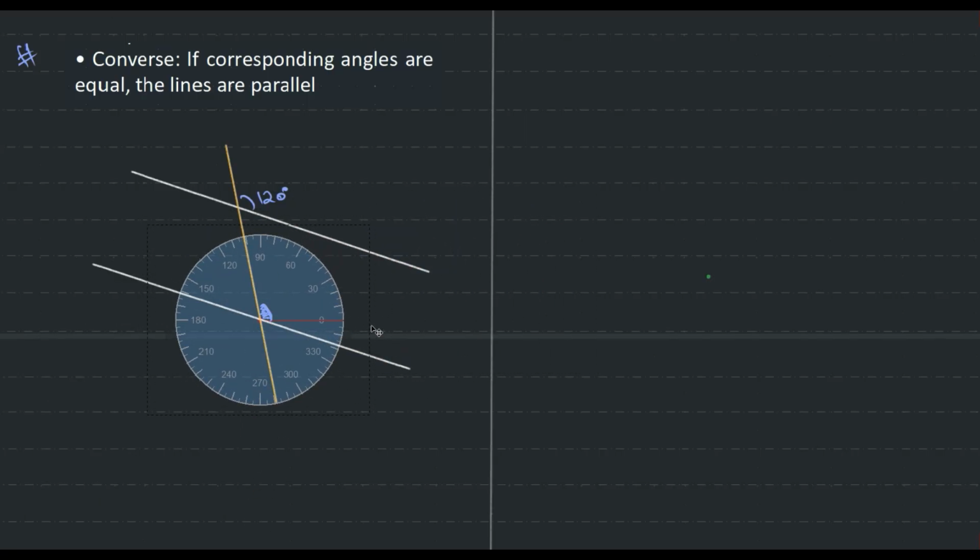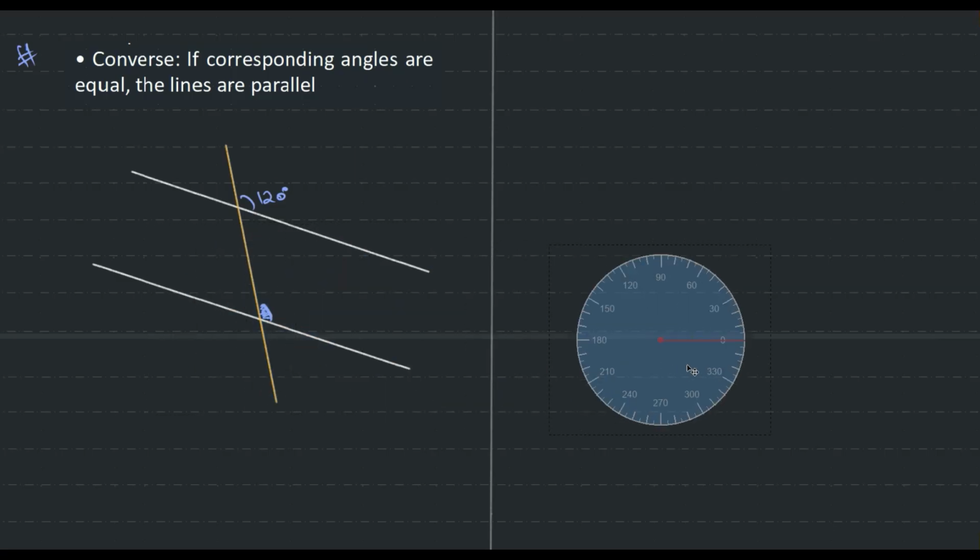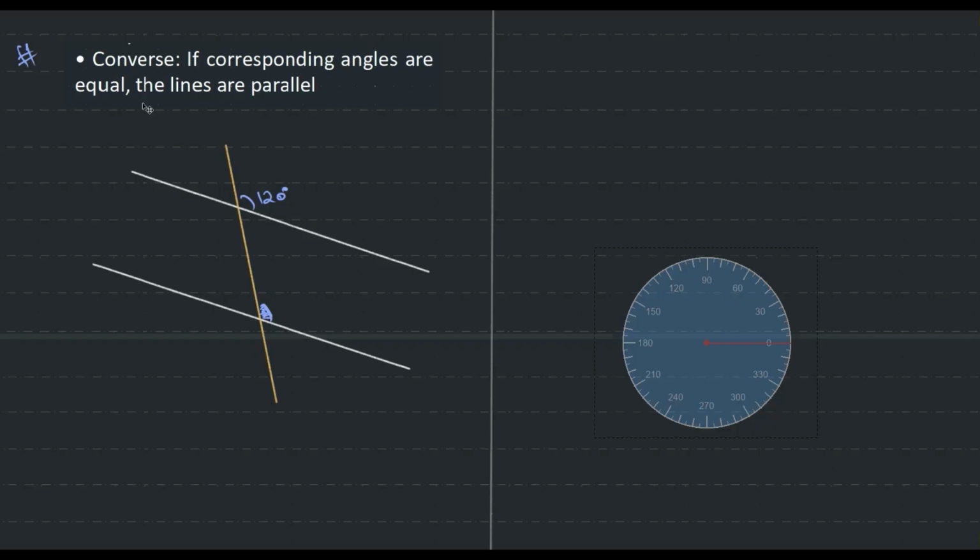Okay, this is around 100, 110, 120, close to it. It might not be exact, but I'll just write it as 120. This is 120. So what can we tell? Because the corresponding angles are equal, this is parallel to this.